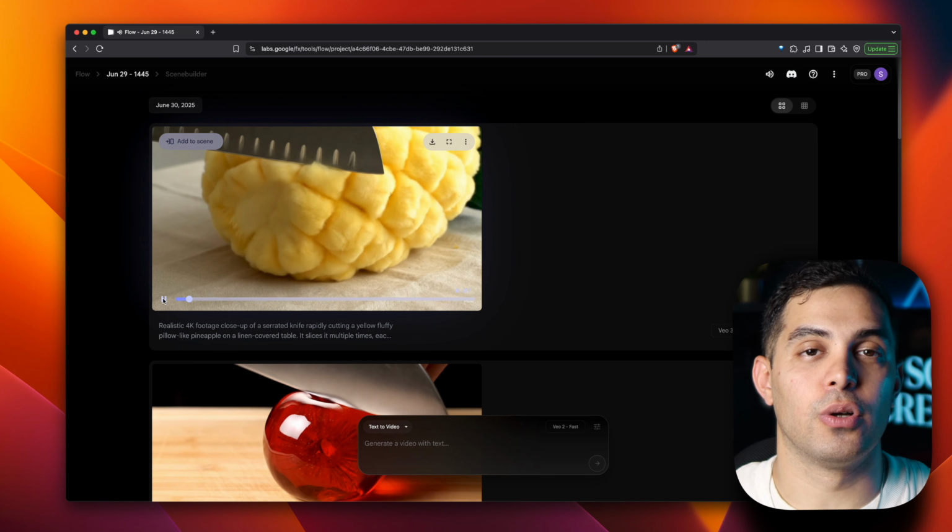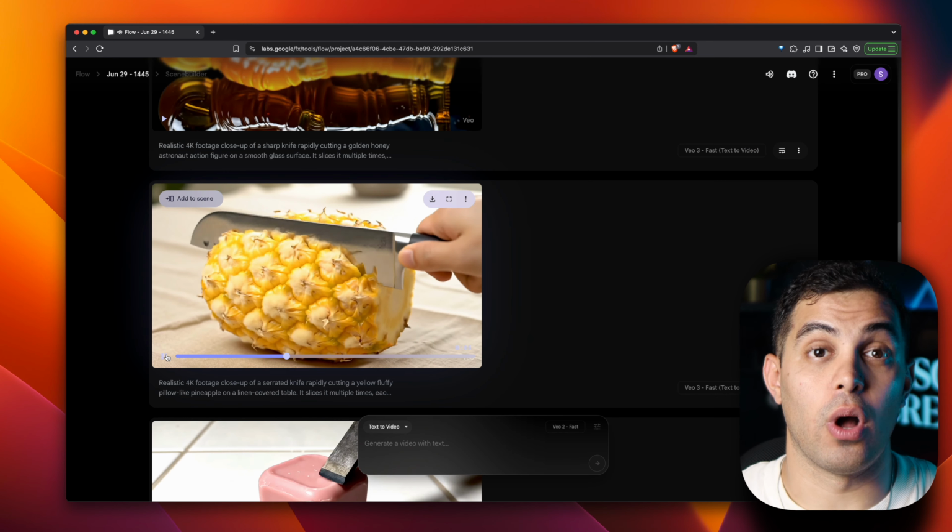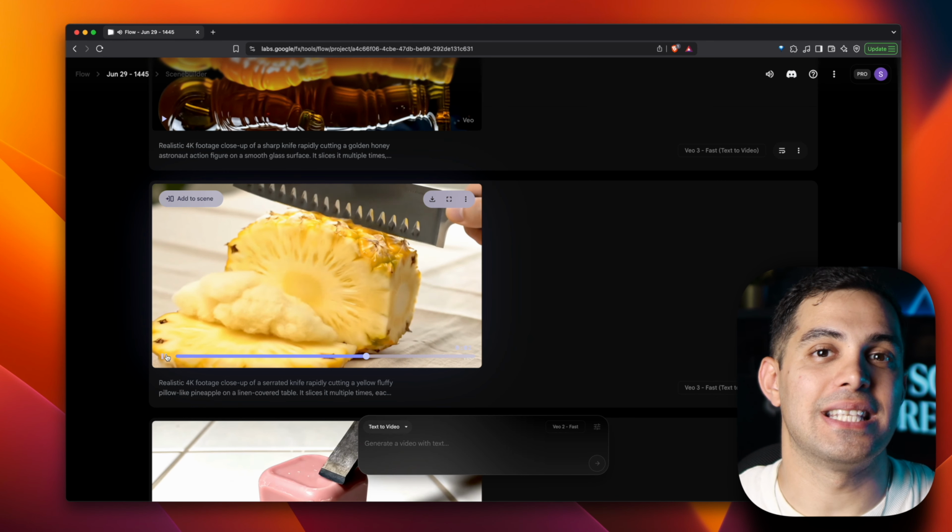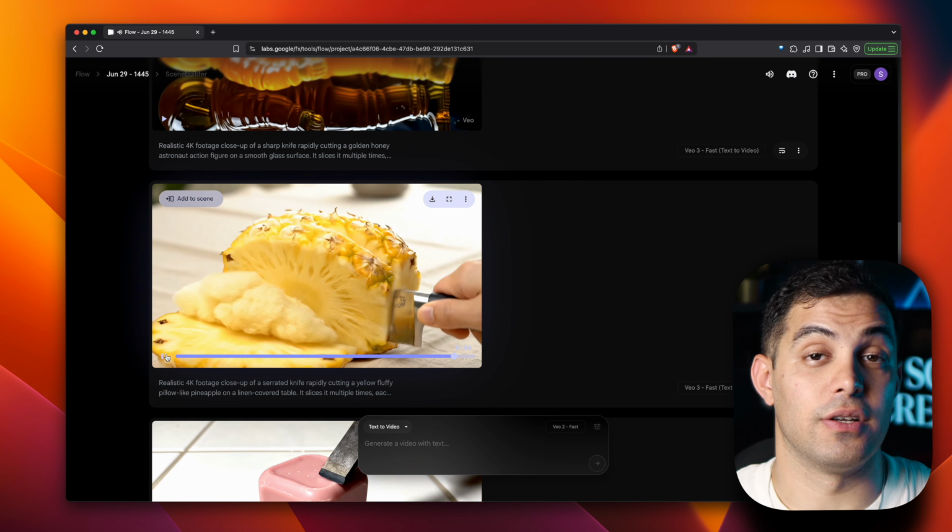Check this out. Now remember I told you I'll show you the difference between the 20 credits fast option and the 100 credit quality version. I generated the exact prompt with the quality version, and while the difference isn't huge, you can definitely see the improvement in details and smoothness.